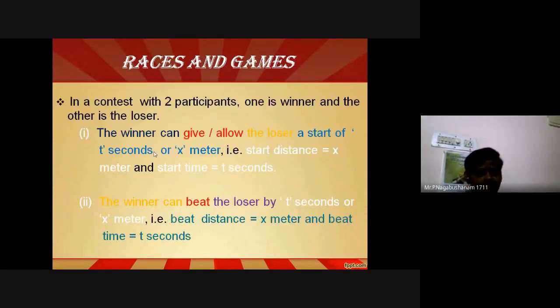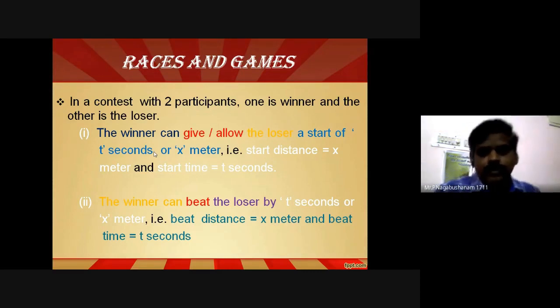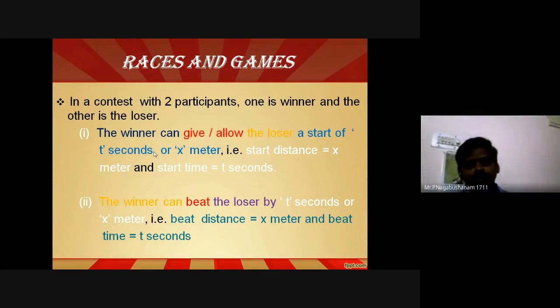Next one, if it is a game, there will be more than one person. Then what is called a winner and loser? If there is only one person, there is no winner or loser. So, in a game or race, we require a minimum of more than one person. Anyway, from each topic we are going to get 3 marks, 3 questions. Let me start with small problems.